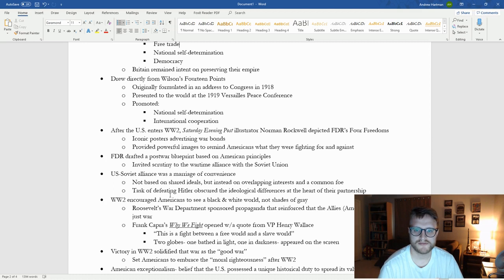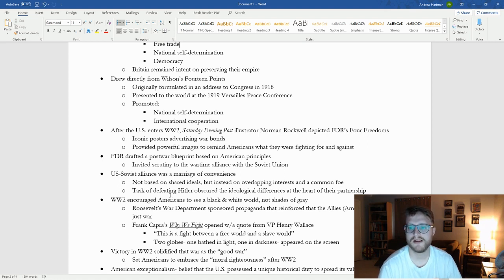There's a lot of other stuff in there. Ironically, above all, the United States does not support the 14 points that the United States president created. Congress does not pass it. Does not pass the introduction of the League of Nations. So there you go. And so after the United States enters World War II, we see Saturday Evening Post illustrator